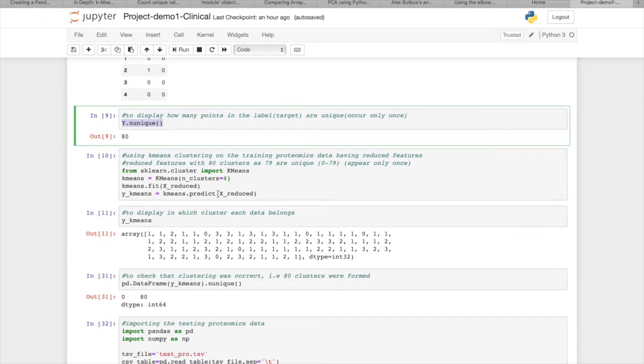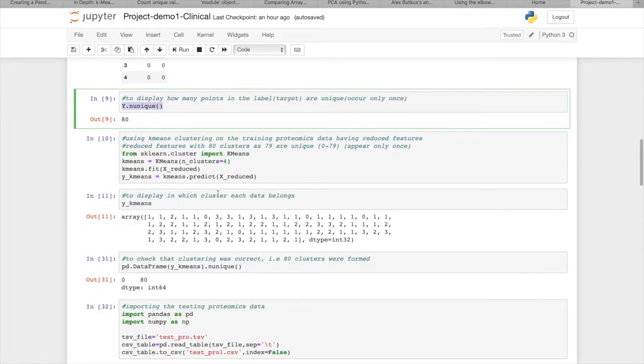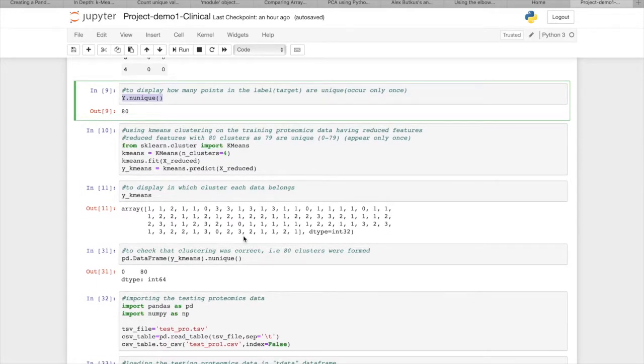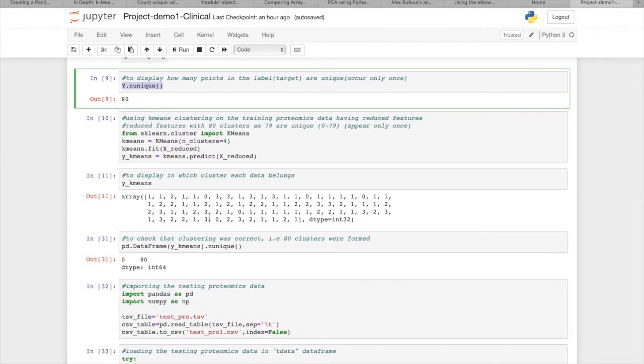And on this, we are performing k-means clustering with 4 clusters. The number 4 is decided based on 2 genders and 2 MSI levels. So male, female, low and high MSI levels. So 4 dimensions, so 4 clusters. And then once we do k-means, we get all the data sets clustered into each unique cluster that we set, and we can see that here. Let's move on to proteomics data now.